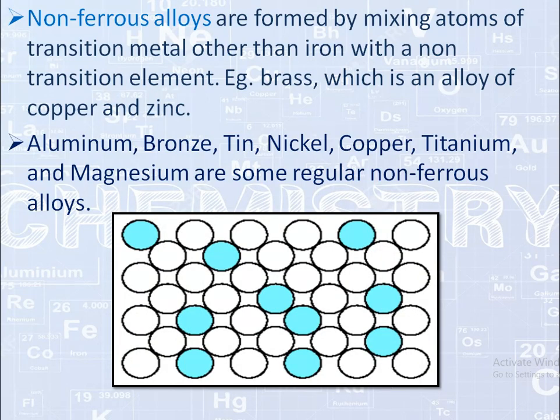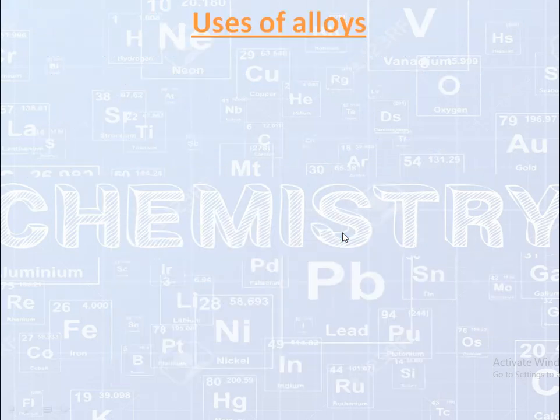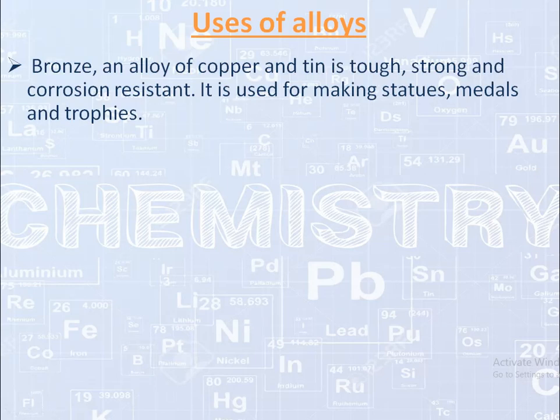As you can see in this lattice structure, the alloy is formed by copper and zinc metal. This white atom is of copper and this is zinc. Ferrous and non-ferrous alloys are of much industrial importance. So let's see some uses of alloys.